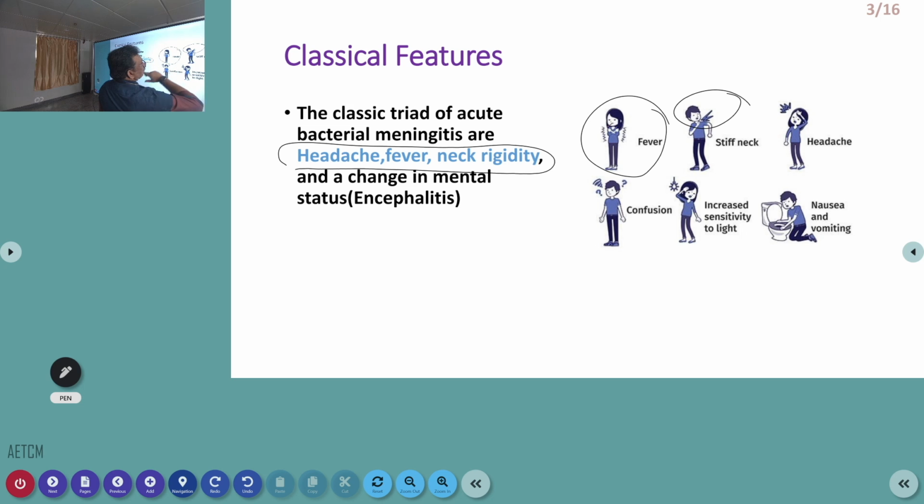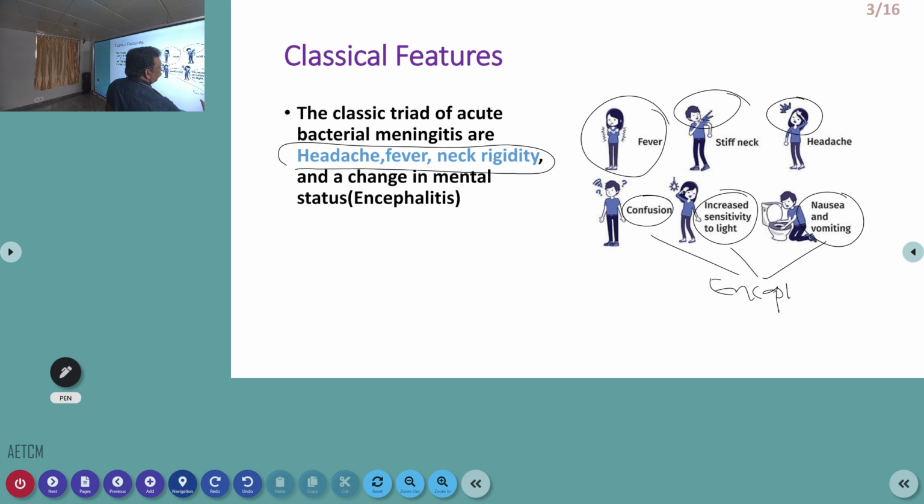Neck stiffness is very important. Headache is also very important. Confusion, sensitivity to sunlight, nausea, vomiting: these are features of encephalitis. But remember, many patients with meningitis can have associated encephalitis. That's why we call it meningoencephalitis.